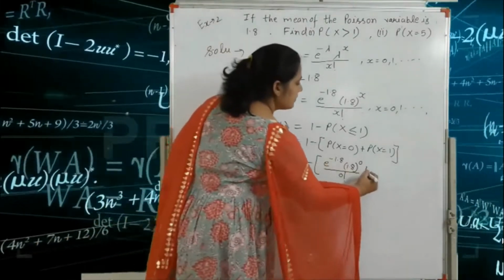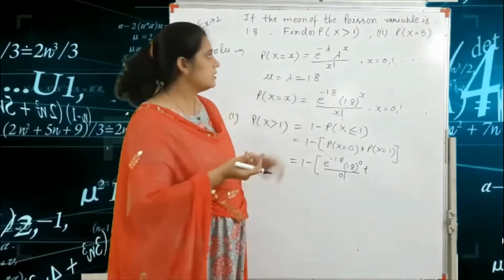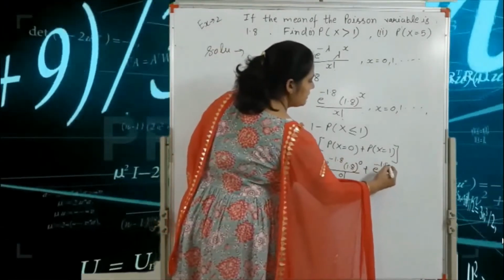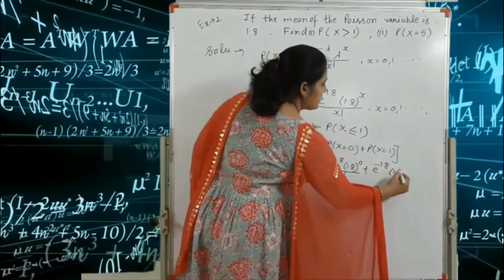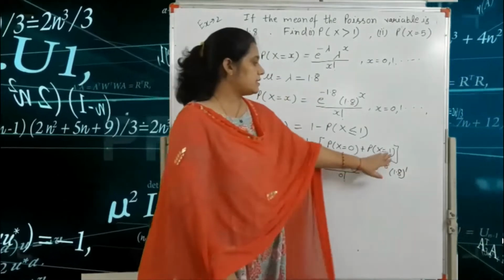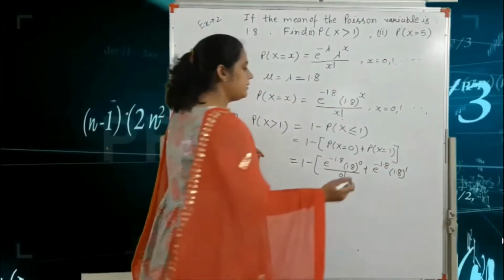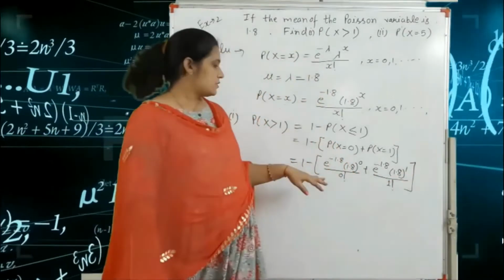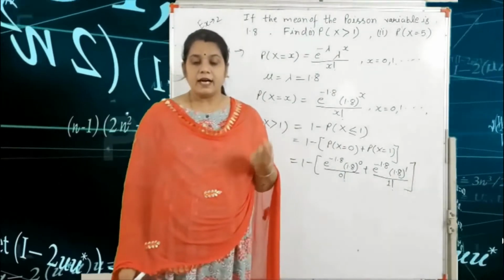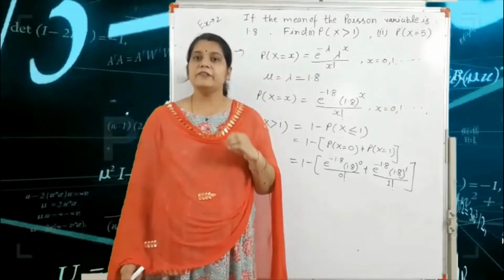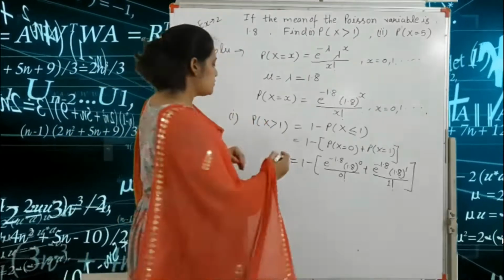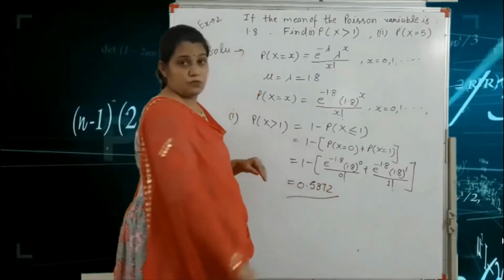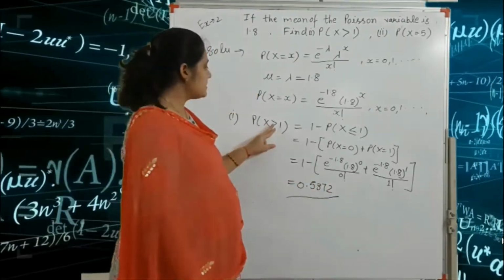Plus we put the value of x is equal to 1 in the Poisson distribution formula. So e raised to the power minus 1.8, 1.8 raised to the power 1, because here the small x is equal to 1, divided by factorial 1. So solve these values and we get our final answer, 0.5372. So we write 0.5372 for the value of P of x greater than 1.